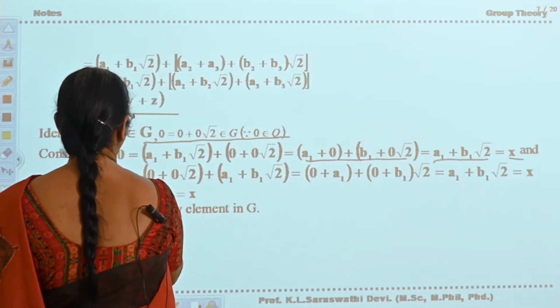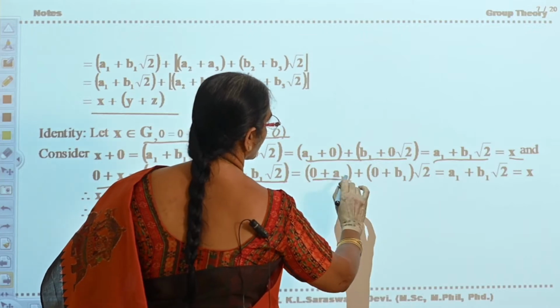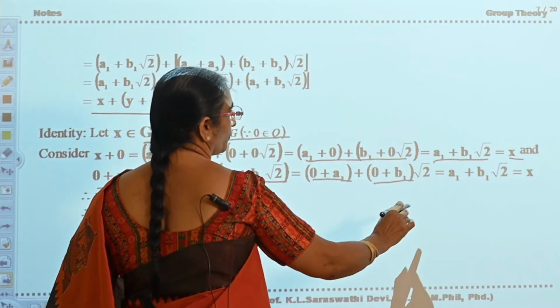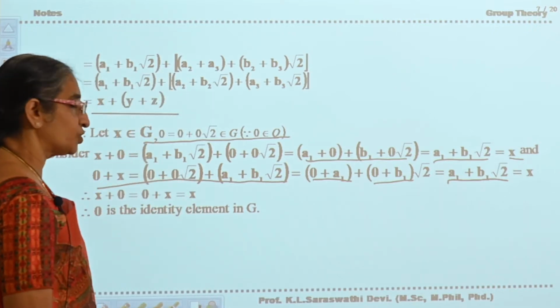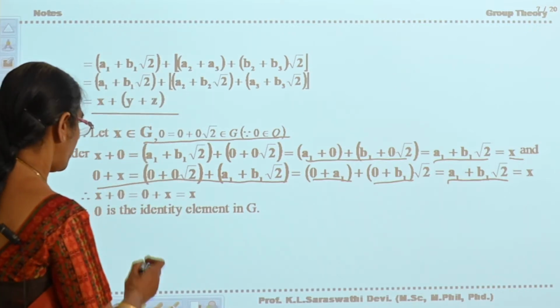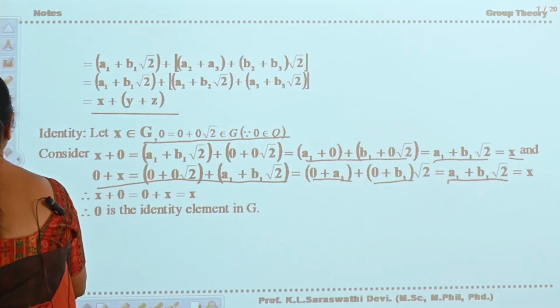Similarly, 0 plus x is equal to 0 plus a1 plus 0 plus b1 root 2. That is a1 plus b1 root 2, which is equal to x. x plus 0 is equal to 0 plus x, which is equal to x. Therefore, 0 is the identity element in G.